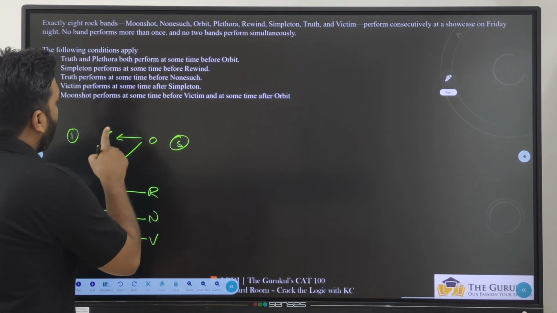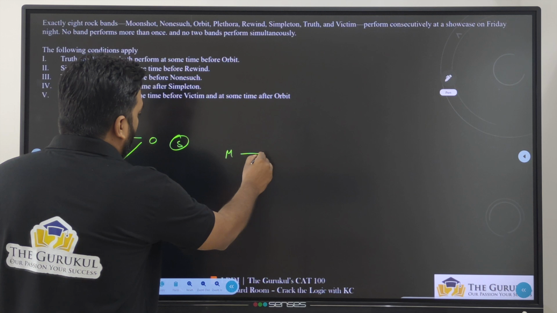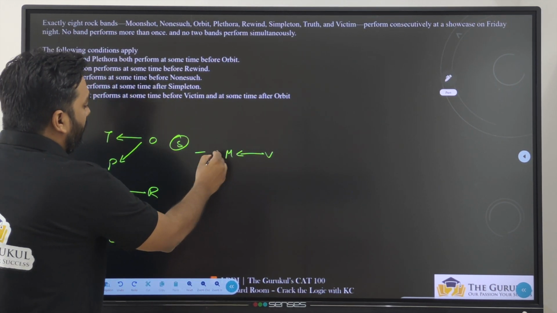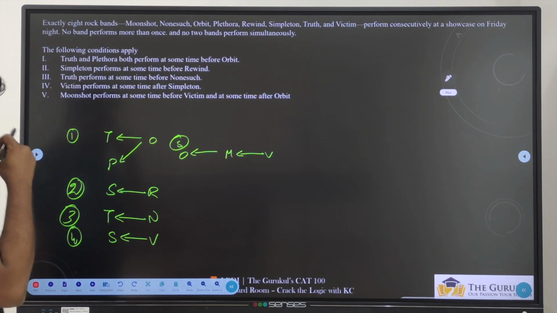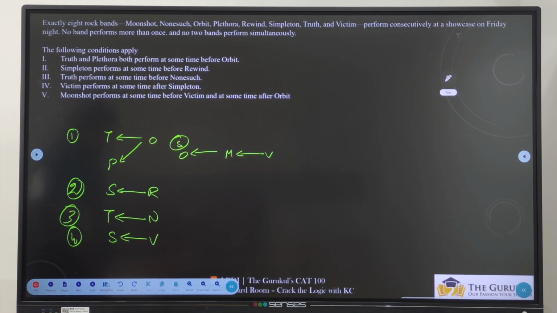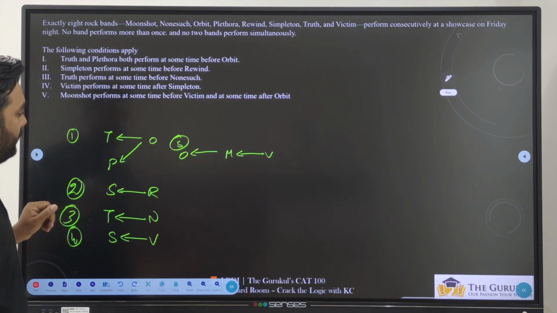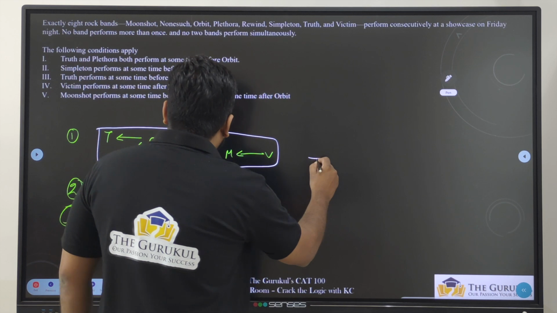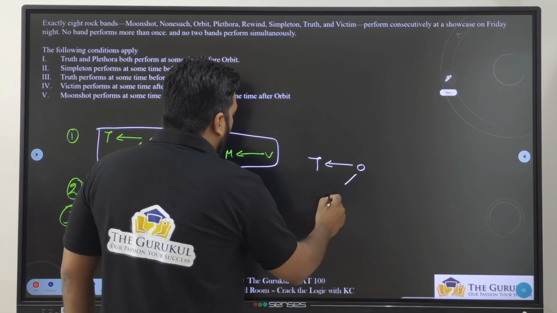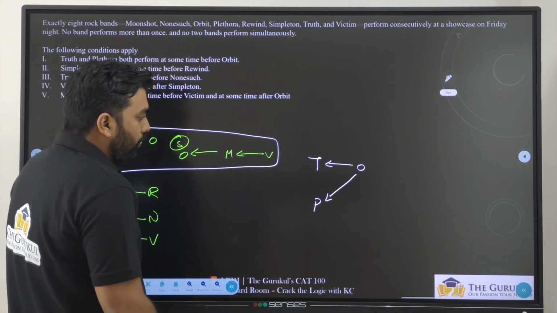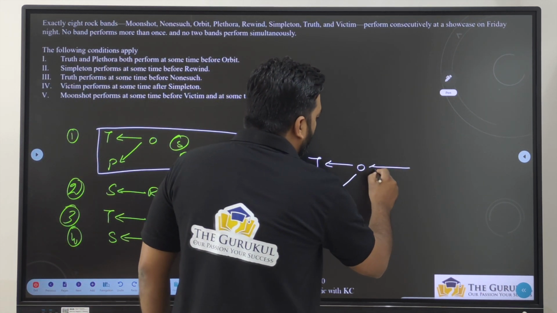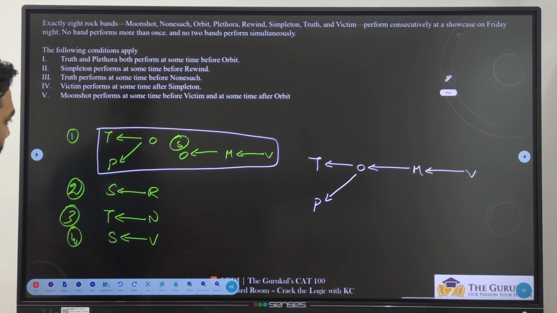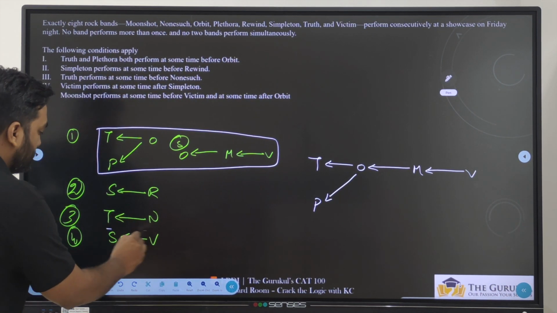Fifth one, M performs sometime before V. M is performing sometime before V. And at some time after O. So M is performing after O and before V. Now if I club everything, let's start with clubbing these 2 statements. T should be before O and P is also before O, and after O we are having M and V. Perfect.